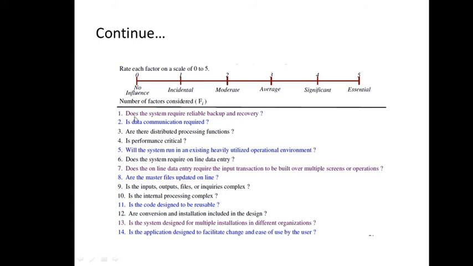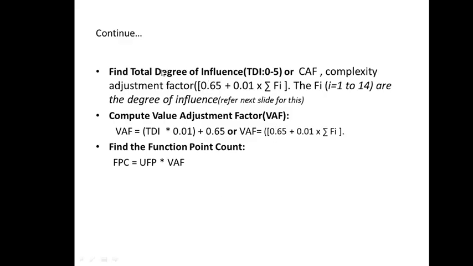So we have scaled these 14 into the range 0 to 5. We see if the parameter has any influence. It could be incidental, moderate, average, significant, or essential influence, or no influence also. This is how we have scaled these 14 complexity adjustment factors in the range 0 to 5, depending upon what is given to it. So these are the factors considered. It becomes simple, as it is simply given in the question, so don't get confused.